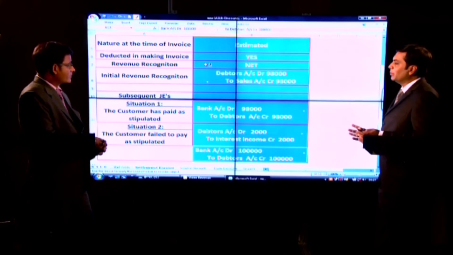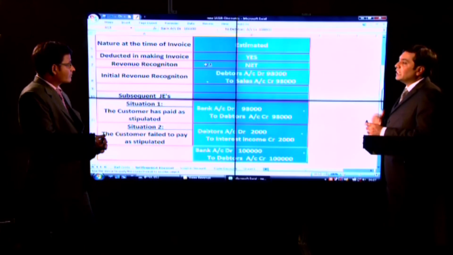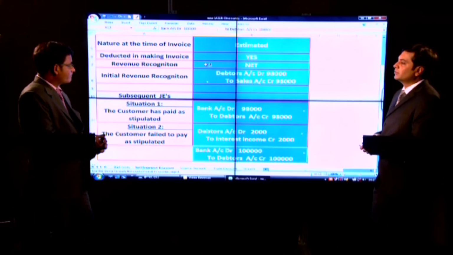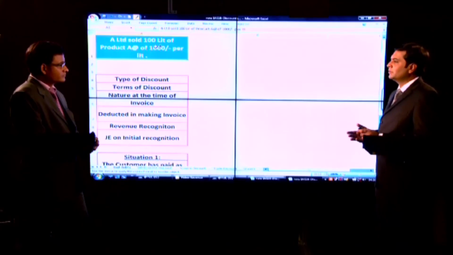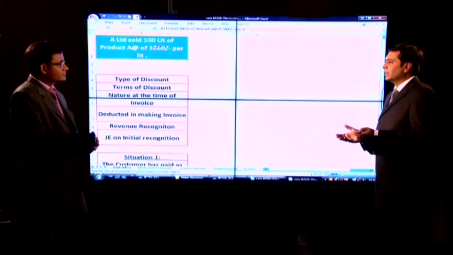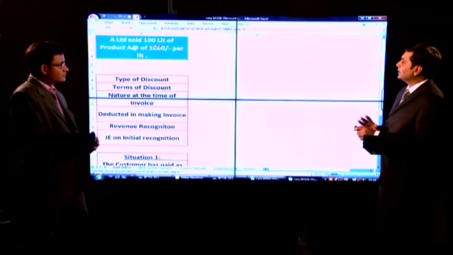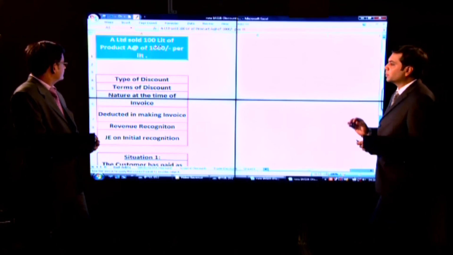So this is the settlement discount, how I am going to deal with this in the books, at the time of initial recognition, at the time of subsequently receiving the payment, or any change in my estimate. These are the general entries that are required to be passed. Now Furkan, let's consider the scenario of bad debts, where no discount policy is stipulated actually. Only the transaction is that 100 liter of product is sold by A Limited at 1000 rupees a liter.